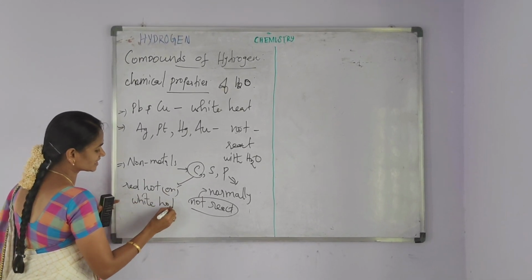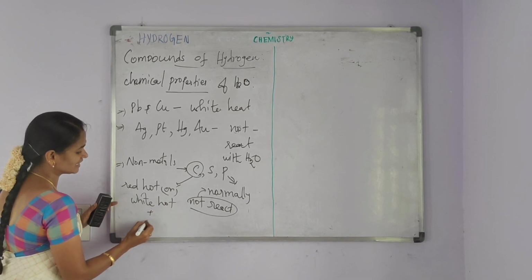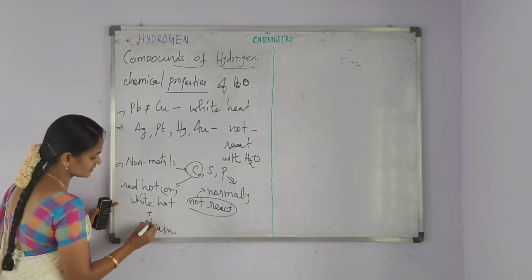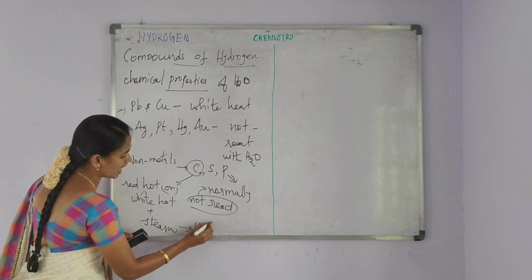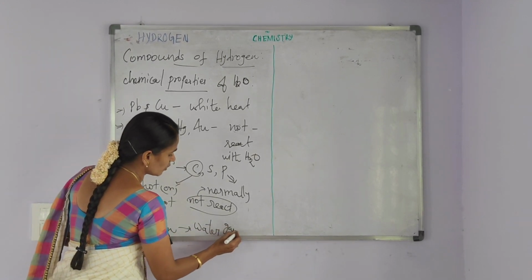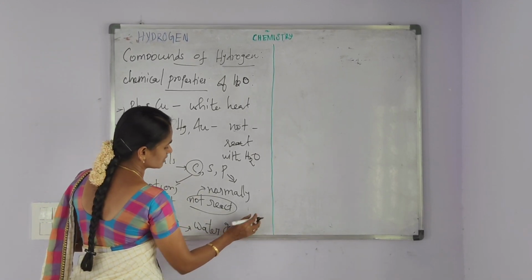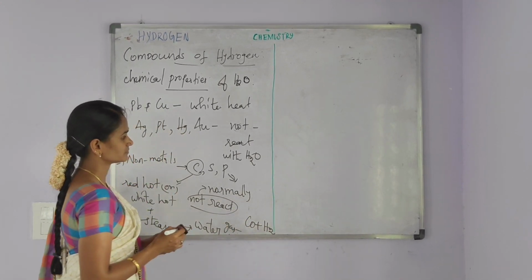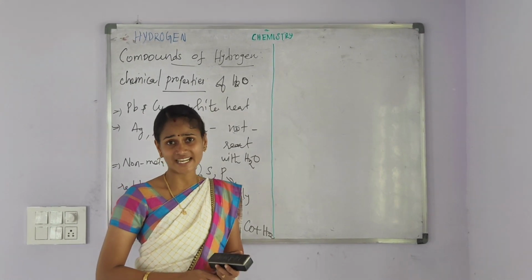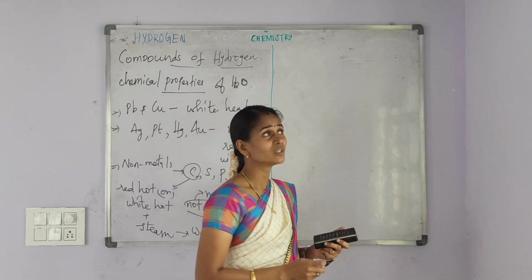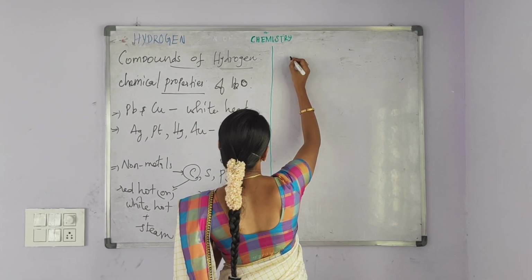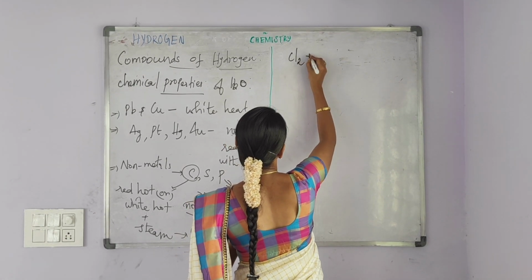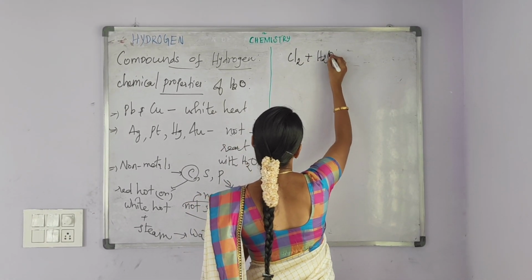But already we know carbon, when present in the red hot or white hot condition, reacts with steam and forms the water gas. Water gas is a mixture of carbon monoxide and hydrogen. Halogens react with water to give acidic solution. Example, chlorine reacts with water.